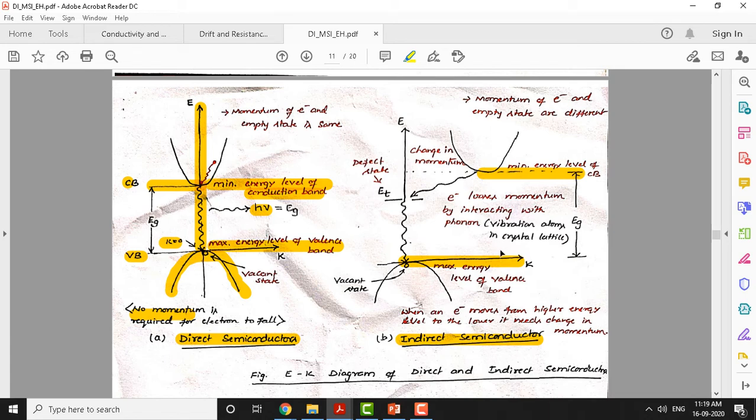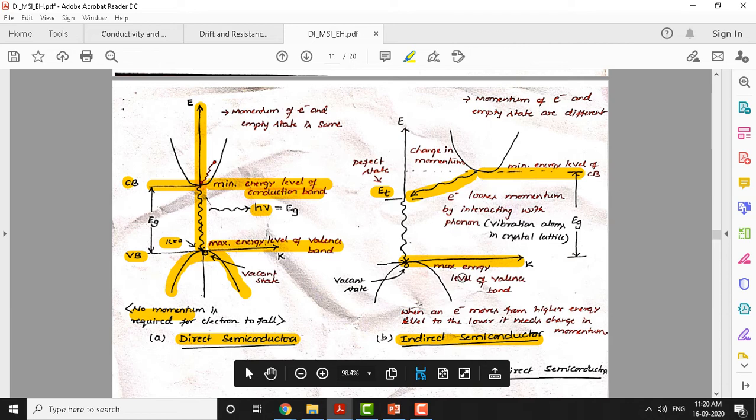You can see where the electron is residing, that has a different value of k, or a different value of momentum. Now the electron has to enter into the defect state, which is called ET in this case. So the electron from here makes a transition like this to the defect state, a state with k is equal to 0. Now it gets aligned to the empty state here. Then it can enter directly into this and fill the vacant state present in the valence band here.